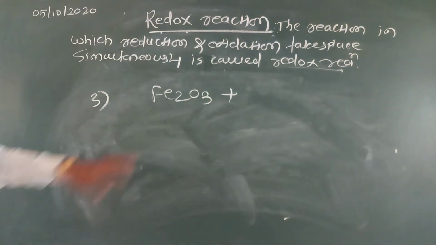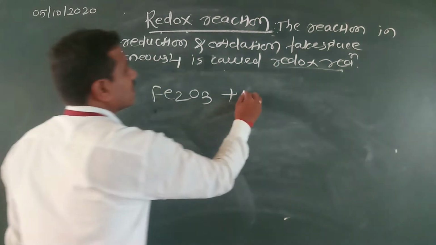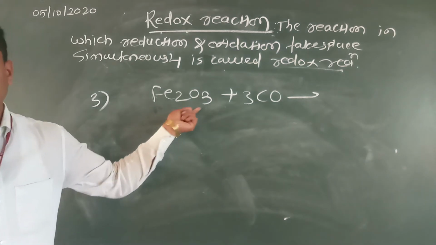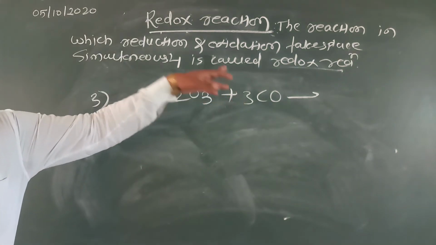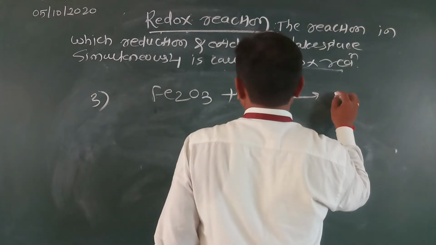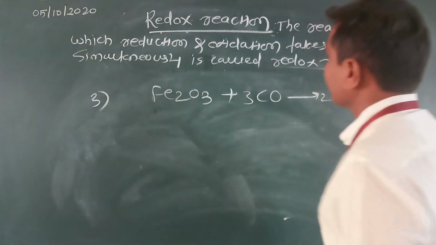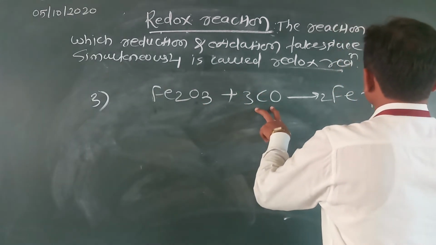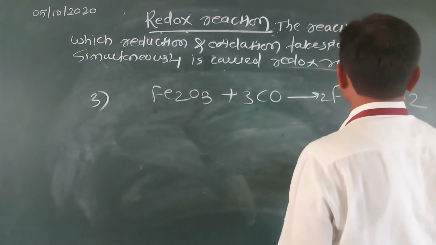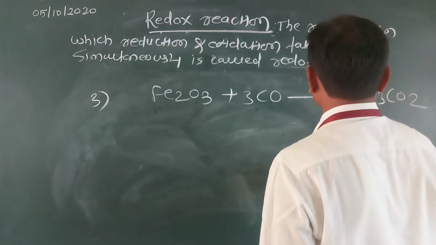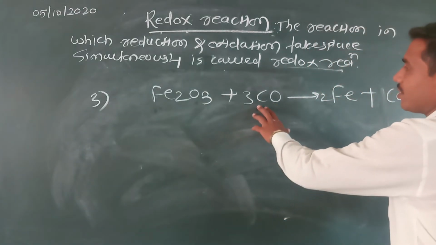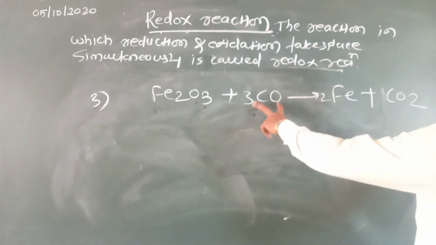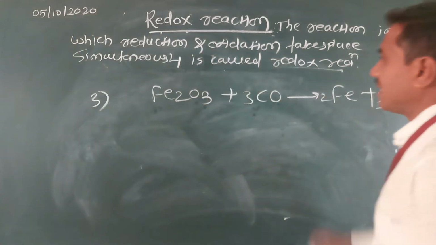Take one more example, the third example. Now Fe2O3 is reacted with carbon monoxide. What will happen? Fe2O3 reacted with 3CO gives 2Fe and CO2. Now balance this reaction: carbon dioxide, 3 CO, 3 oxygen, and the 6 oxygen is there. Correct? 3 carbon balanced.